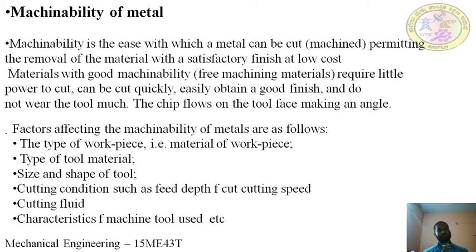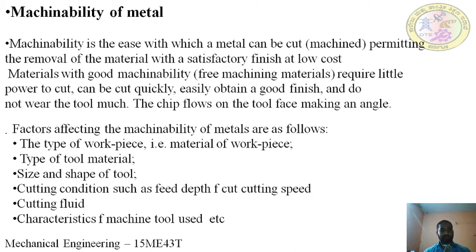If you use brittle materials like cast iron or graphite, which have flakes, that will not give good machinability. It is very difficult to remove material from these brittle materials. It requires high tool wear, extra attachments, and much more power. So the torque will be more and the power will be more. Depending upon the material of the workpiece used, the machinability will be affected. Brittle and ductile materials give different machinability.